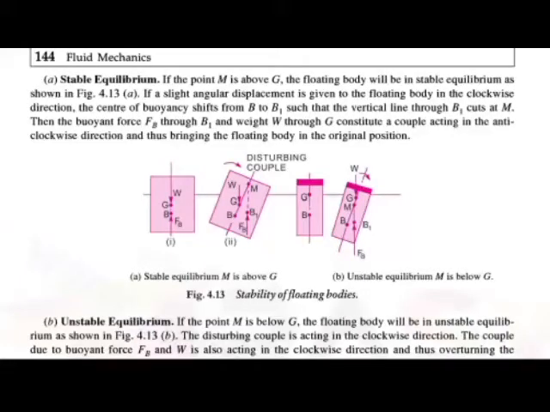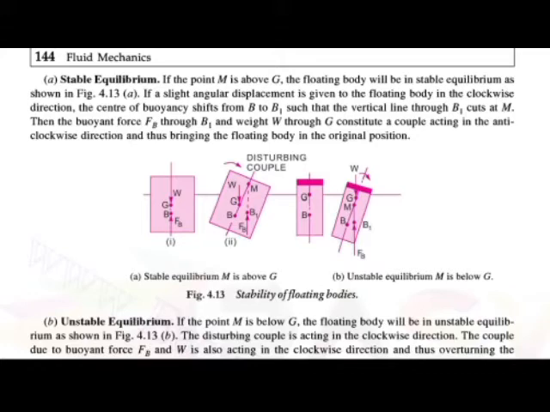The point M is nothing but the metacenter. G means the center of gravity and B means the center of buoyancy. FB means the force of buoyancy. Here they are considering a rectangular block and it is floating over the water.